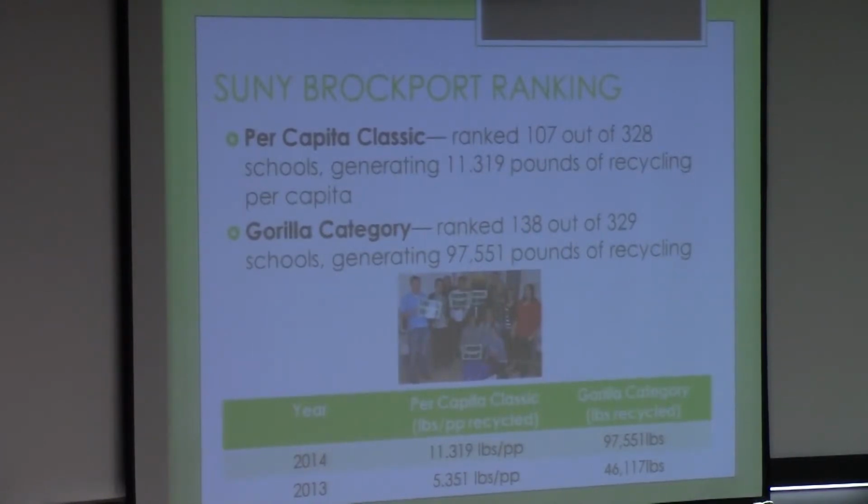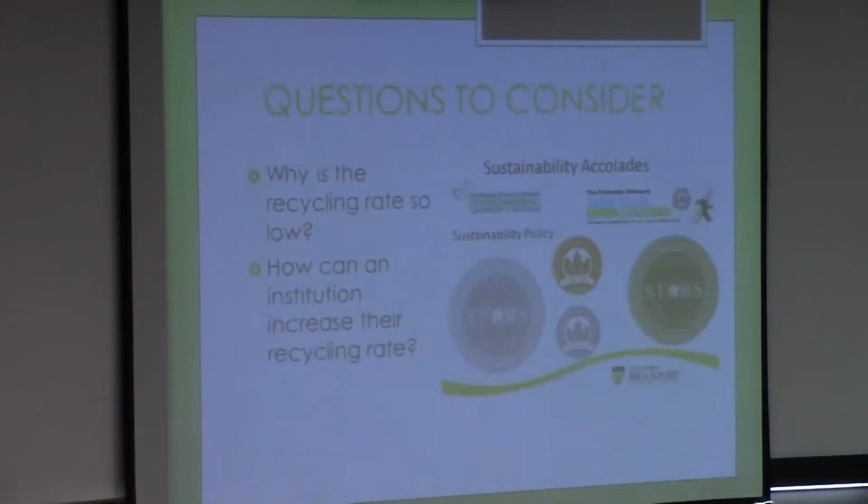In 2013, Brockport only ranked 273 out of 360 in the Per Capita Classic, and for the gorilla category, Brockport ranked 235 out of 364. This year, Brockport ranked higher in both categories, recycling a higher percentage of waste. As you can see, there's a big jump in numbers from last year to this year, and this could possibly be because waste haulers provided our data this year versus estimations from facilities which we were using years before, as well as the extensive programming that Anna and I did during the Blast Education campaign.